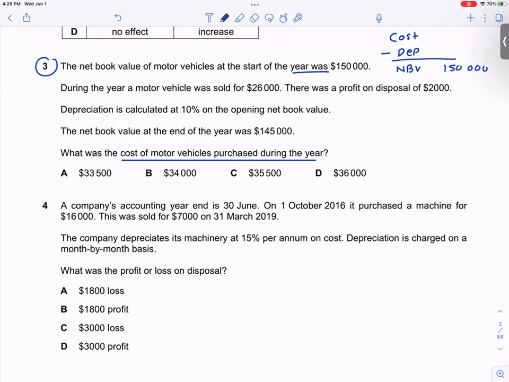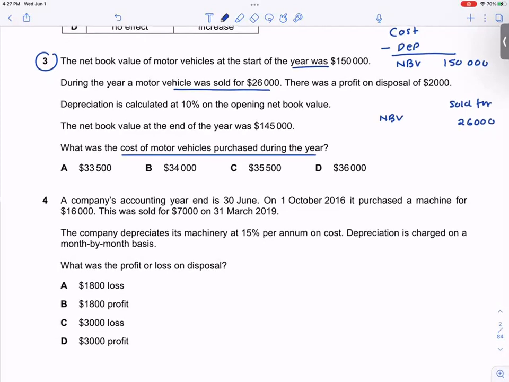During the year, a motor vehicle was sold for 26,000, at a profit of 2,000. So what would be the net book value so that you get profit on disposal? 24,000 is the net book value.